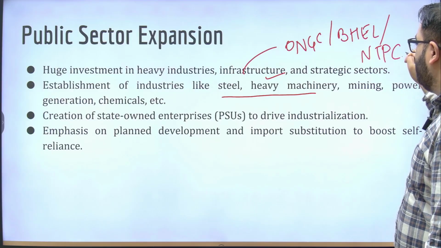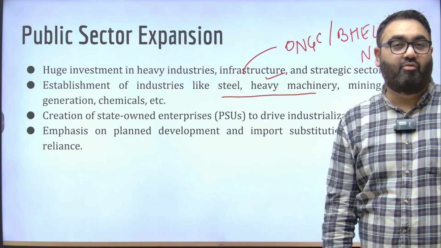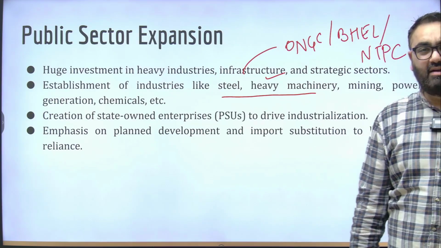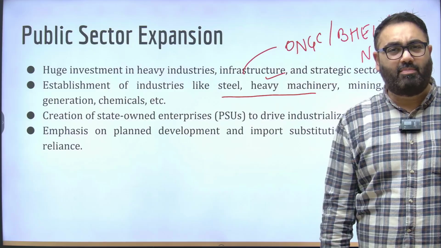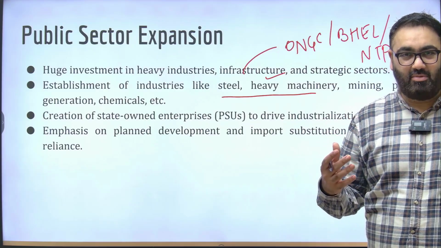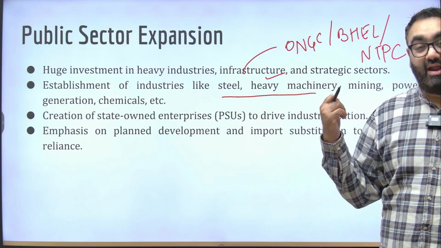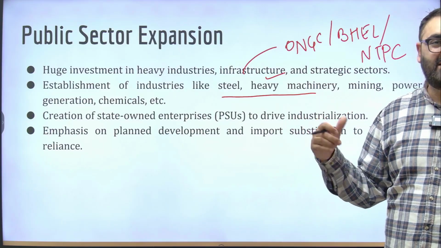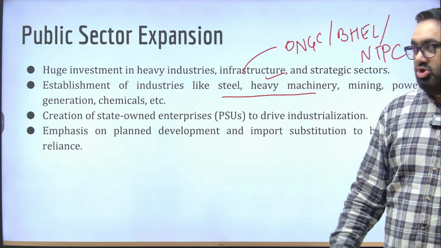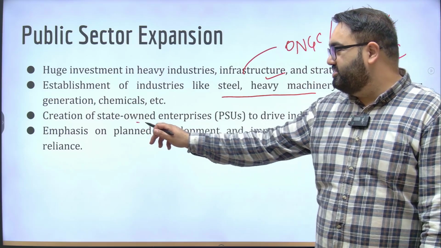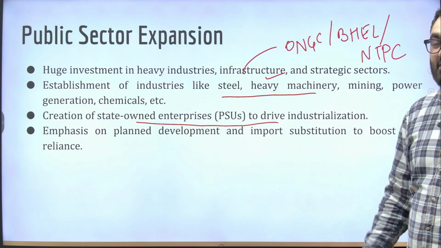All these came up when the government wanted to focus on these. Now, as I said earlier as well, these would not have been possible without the help of some of the friendly countries to us. USSR, Germany did play an important role in helping us in setting up of these big industries. There was also focus on creation of state-owned enterprises, PSUs.